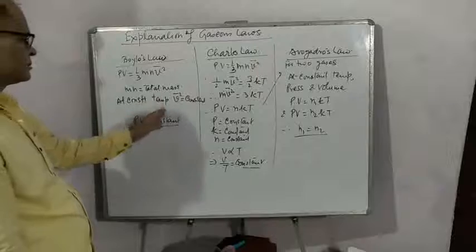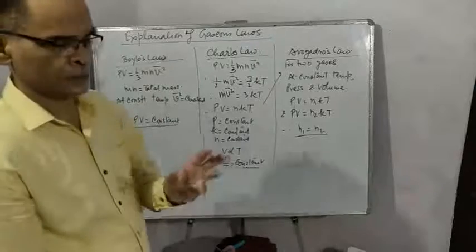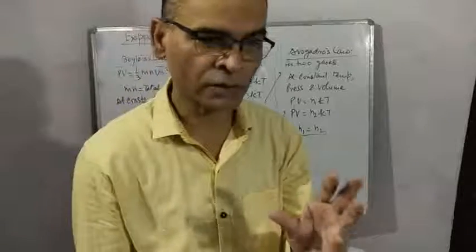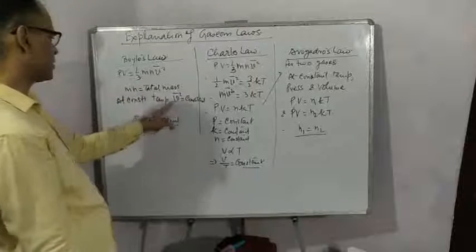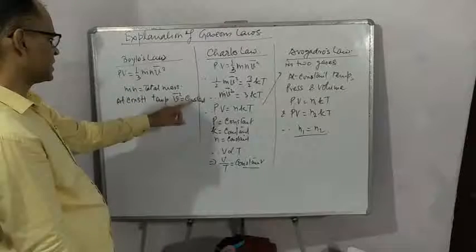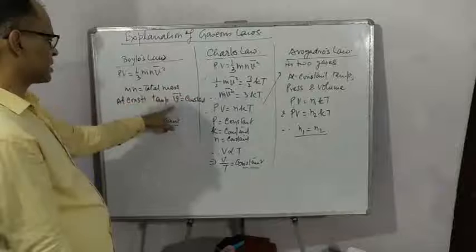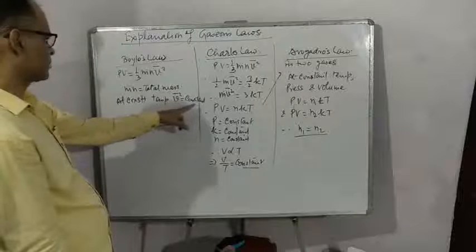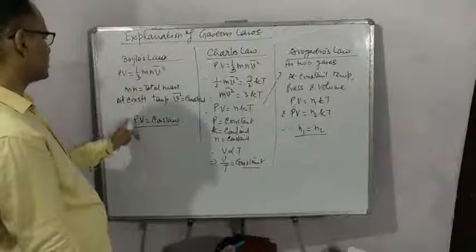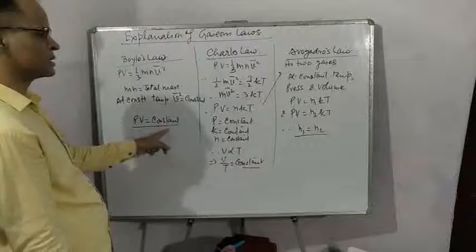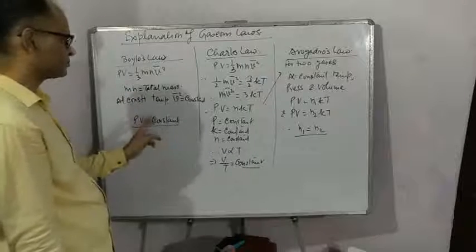In Boyle's law, the mass of the gas should remain constant and temperature should also remain constant. So it is constant, and at constant temperature v square bar is also constant. So this whole value is a constant. So we can write PV is equal to constant. This is the proof of Boyle's law.